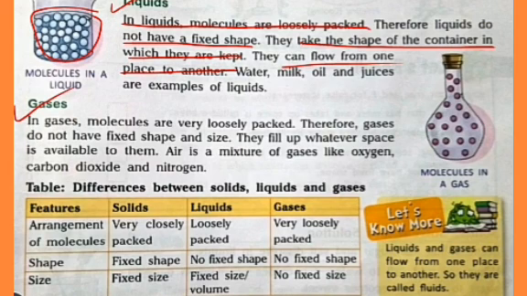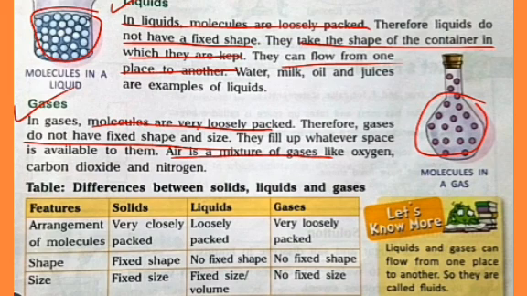In gases, molecules are very loosely packed. They can move freely in the entire available space. That is, a gas can fill any amount of space that it can get into. Therefore, gases do not have fixed shape and size. We know that air is a gas. It is a mixture of many gases like oxygen, carbon dioxide, nitrogen, etc.